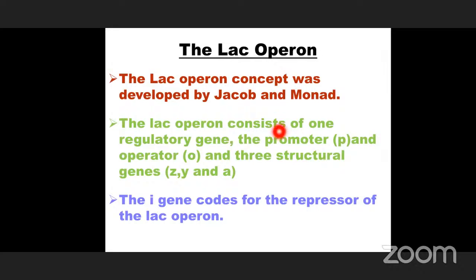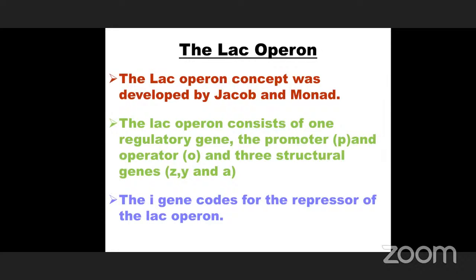This operon concept was proposed by two scientists. One of the scientists is Francois Jacob, a geneticist, and the other is Monod, a biochemist. These two persons developed the operon concept.